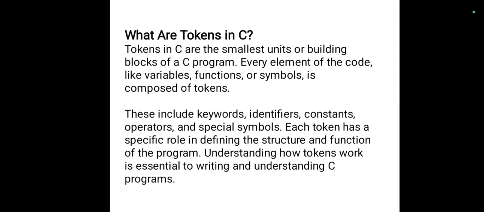Tokens are the smallest units or building blocks of a C program. Every element of the code, like variables, functions, or symbols, is composed of tokens. These include keywords, identifiers, constants, operators, and special symbols. Each token has a specific role in defining the structure and function of the program. Understanding tokens is essential to writing and understanding C programs.